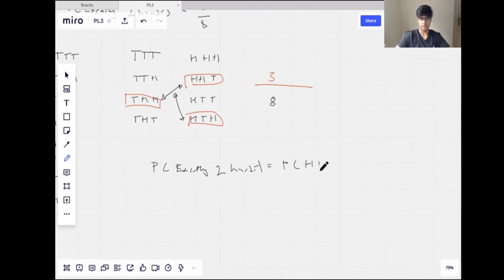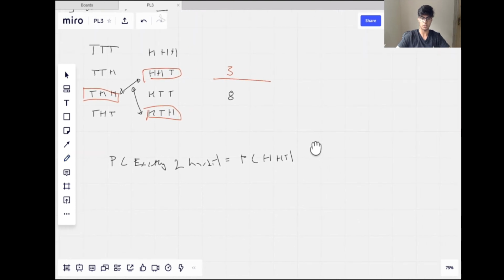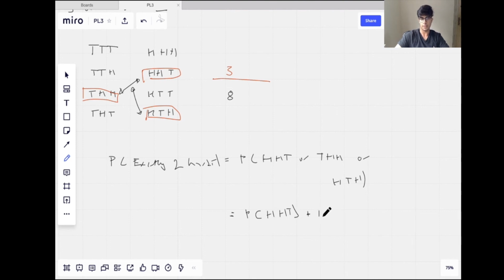heads, heads, tails. So the probability we get 2 heads is the probability we either get H, H, T, or T, H, H, or H, T, H. And we know these are mutually exclusive, right? So we can just say P(H, H, T) plus P(T, H, H). Because if you think about this as one whole event, you can't get heads, heads, tails, and somehow get at the same time tails, heads, heads. That doesn't make any sense. So we know these are mutually exclusive, so we can just add them up.